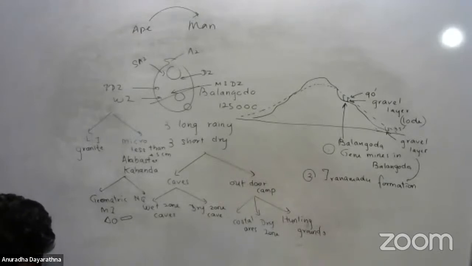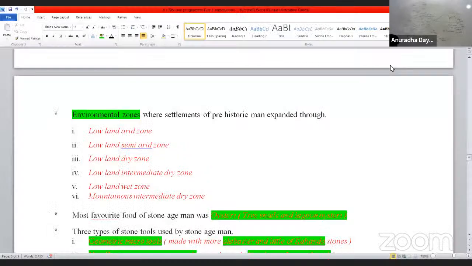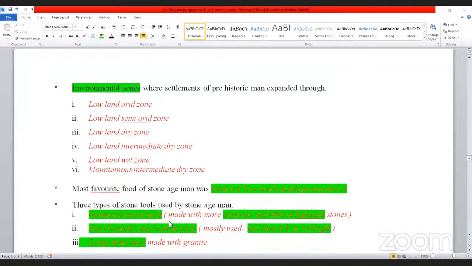Right. So then you can see here the three types of implements: geometric micro tools made with more alabaster and little of Kanda stones, non-geometric microstone tools mostly used less than 4.5 centimeters in length, and large stone tools made with granite.